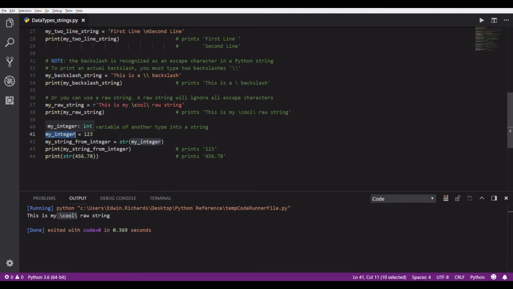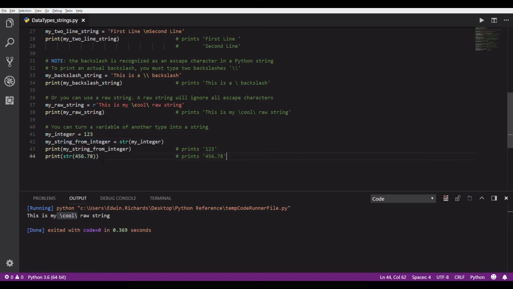So here I've got my integer. I set it to a numeric value because there's no quotes around it. Remember, if there's quotes, then it becomes a string type, a string literal. And then I'm taking my string from integer, right? Very descriptive variable name, by the way, and I'm casting it to a string, right, from my integer. And yeah, that's it. And it'll print. And then what that is, so now this variable holds the string representation of 123. Okay, so those are now, instead of being numbers 1, 2, and 3, they are the characters of 1, 2, and 3, just the text characters.